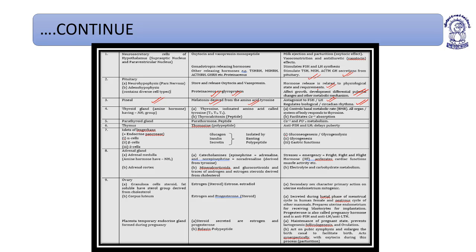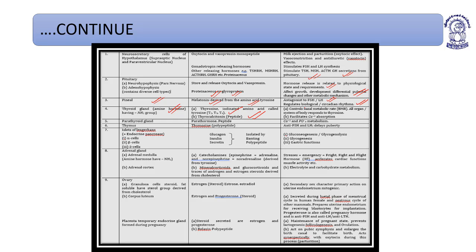That's why it is antagonistic. It is considered to be antagonistic to FSH and LH. Melatonin is derived from the amino acid tyrosine. Then the thyroid gland is an amine hormone having an NH2 group. It is iodinated to form thyroxine, which is an iodinated amino acid called tyrosine: T3, T4, and T2.